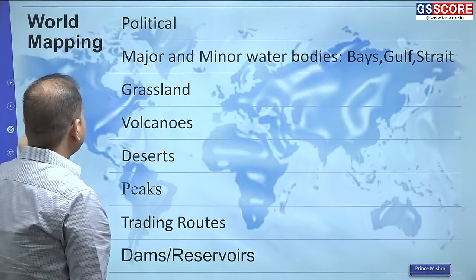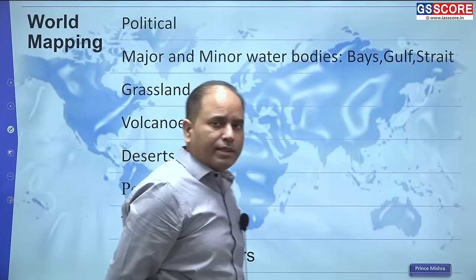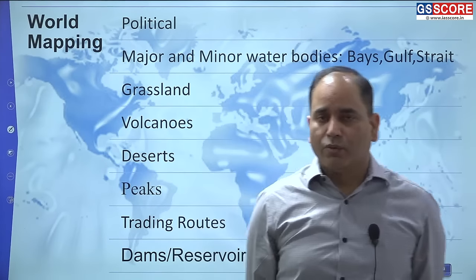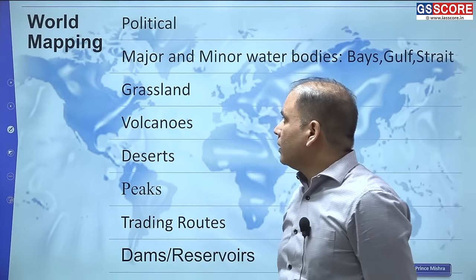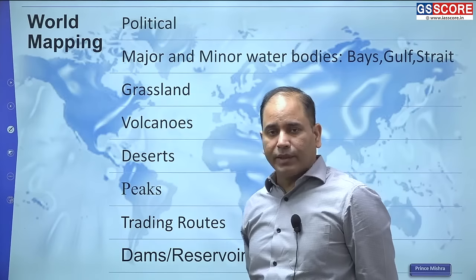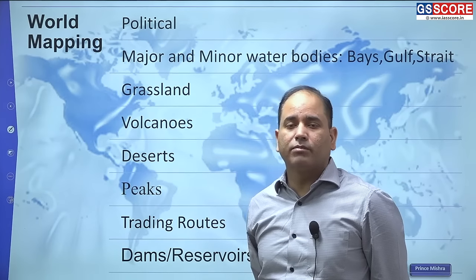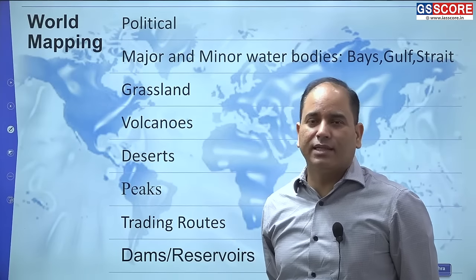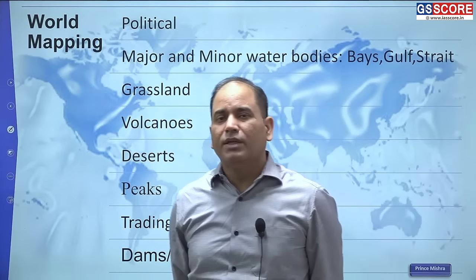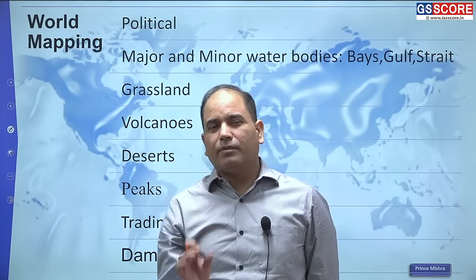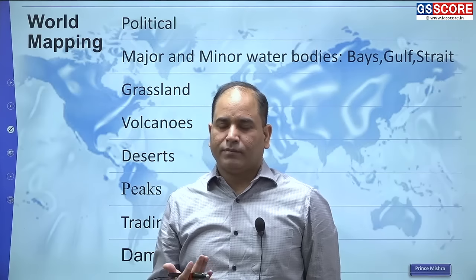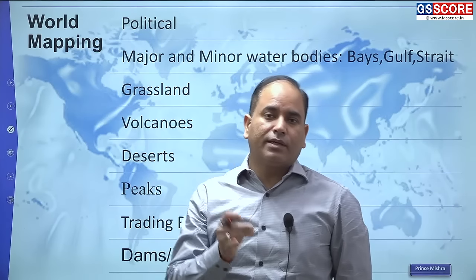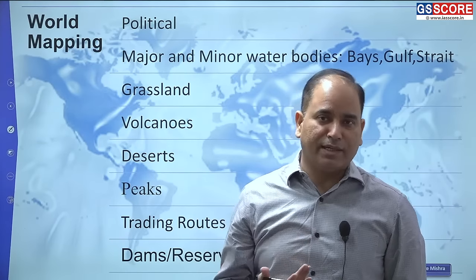Now the last part is world mapping. So world mapping, you need to do very seriously because regularly questions are being asked from world mapping. And as I said in case of India mapping also, this is the topic that will give you an edge because the questions will be comparatively static in nature.